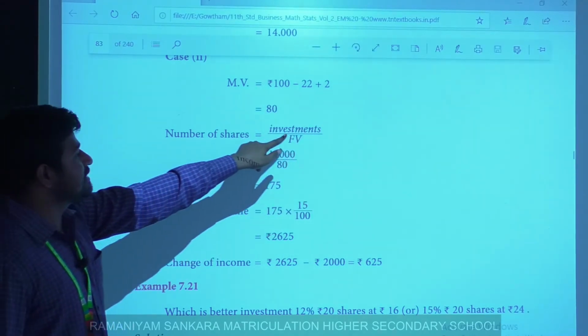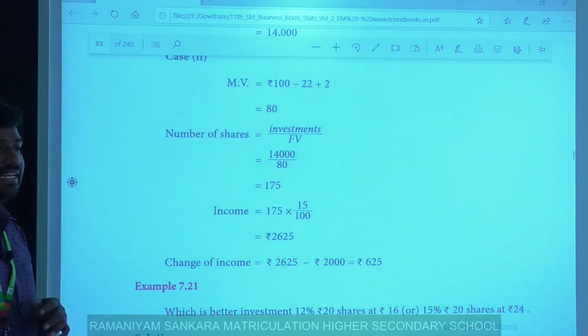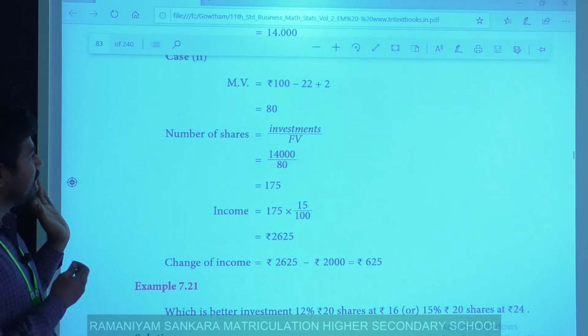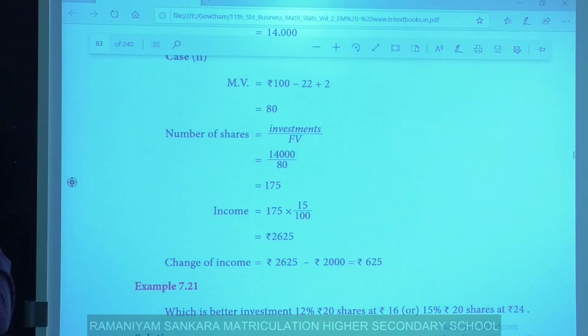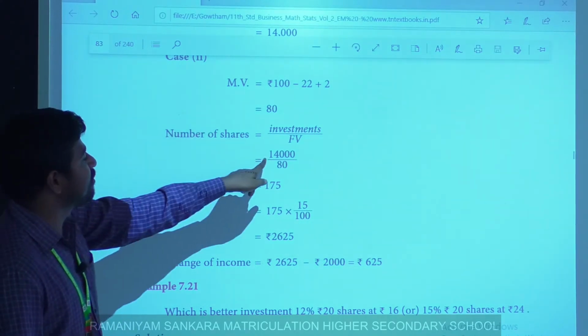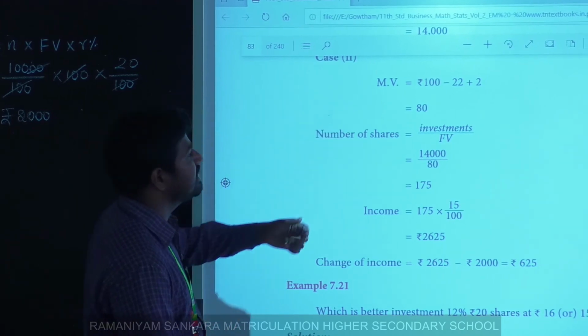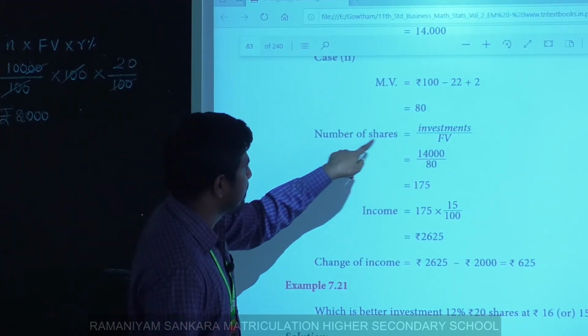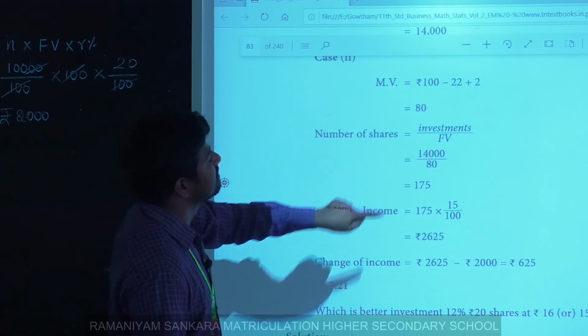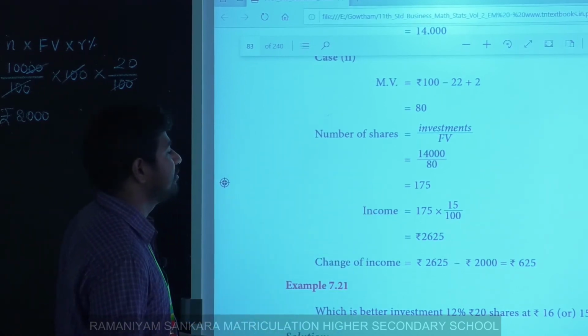Here the investment is 14,000. Now we calculate the number of shares. So 14,000 divided by 80, simplify this, 175.